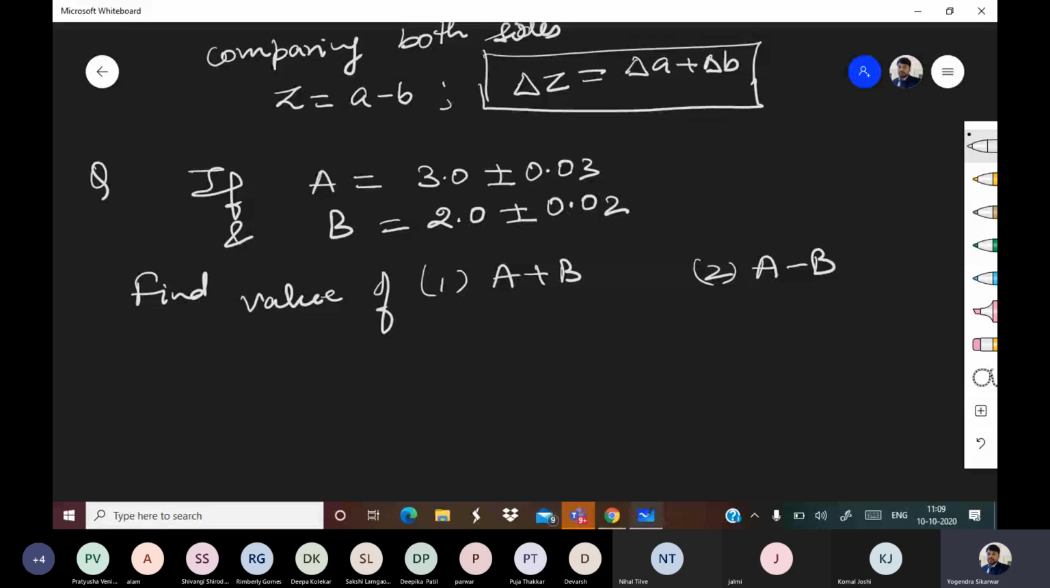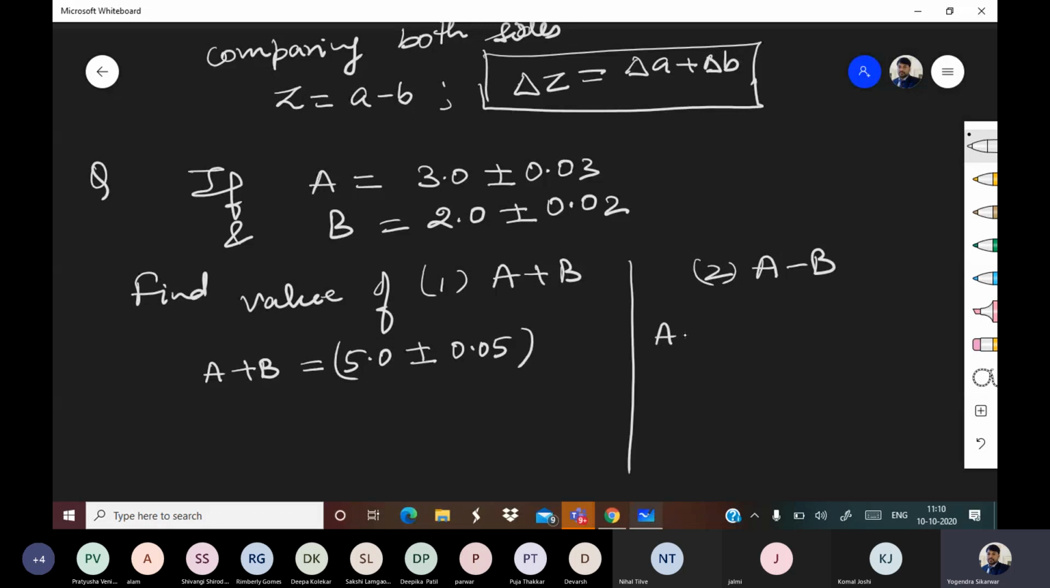Let's discuss. So a plus b will be 3 plus 2, that is 5.0 plus minus 0.03 plus 0.02. So that will be 0.05. So this is a plus b.